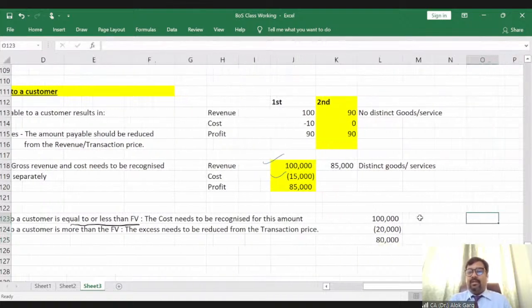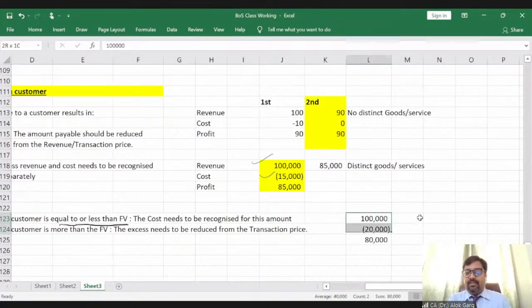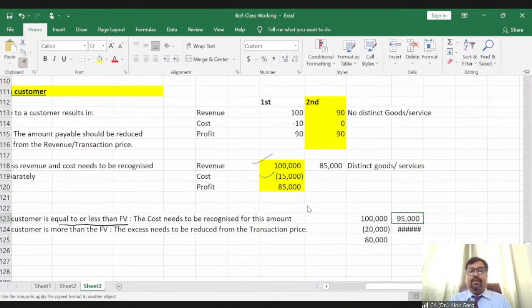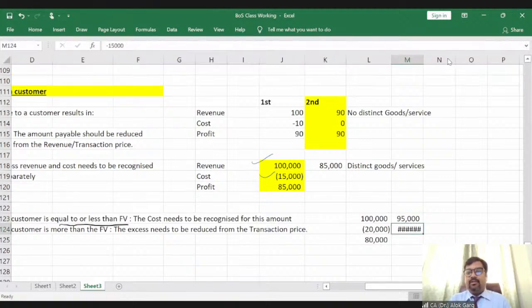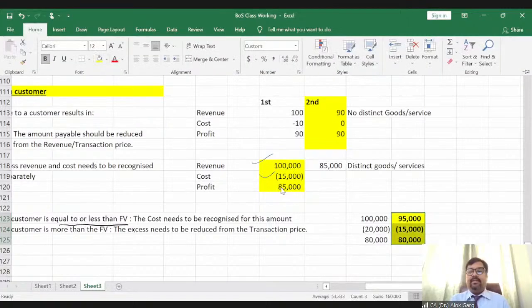In this particular case, the extra 5,000 rupees has to be reduced from the transaction price, minus 5,000. Okay, and the cost has to be recognized at fair value, which is 15,000, right? And the net, your P&L, your profit will be net how much? Your profit will be, of course, 80,000 rupees, right? So this will be the correct answer, right?